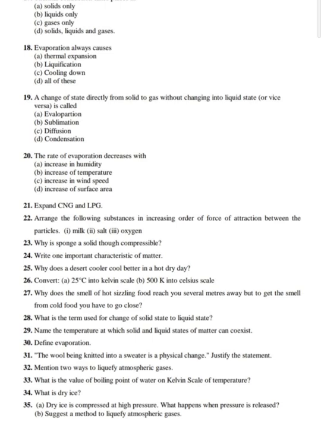Fine. Next to this, we have: what is dry ice? So my dear students, what is dry ice? Dry ice is solid carbon dioxide. We apply very high pressure on the gas and convert the carbon dioxide gas into a solid material, and we call it dry ice. That is nothing but solid carbon dioxide. In the previous class I also gave you the temperature at which it starts forming. So please note down that temperature. I have given that earlier.